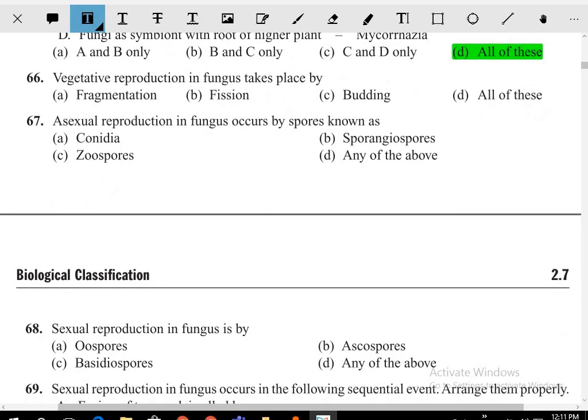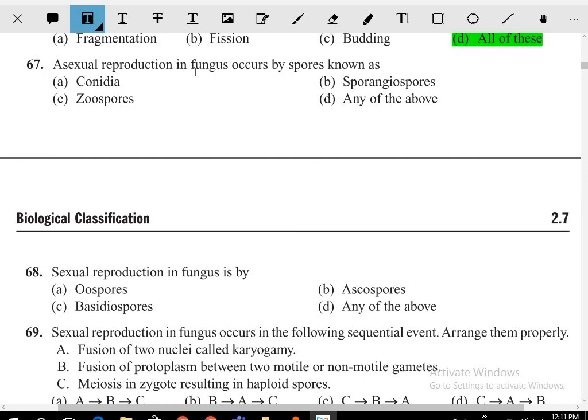Vegetative reproduction of the fungus takes place by what? Fragmentation, fission, and also budding. Asexual reproduction of the fungus occurs by what type of spores? Asexual spores are involved. Answer: conidia, sporangiospores, or zoospores, any of the above.